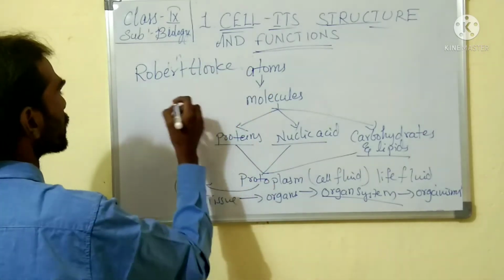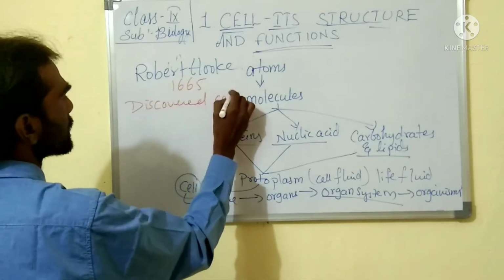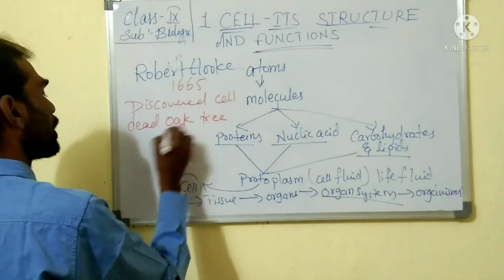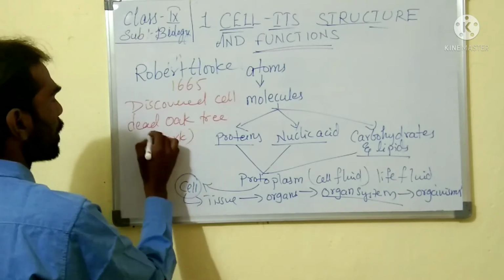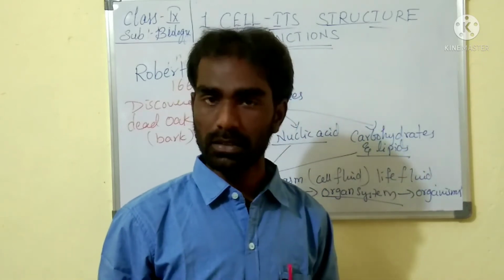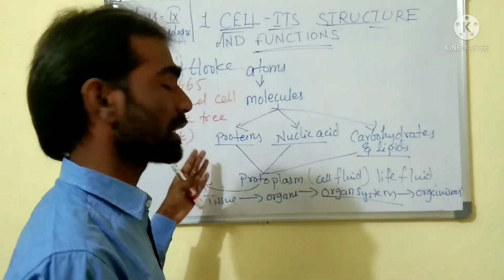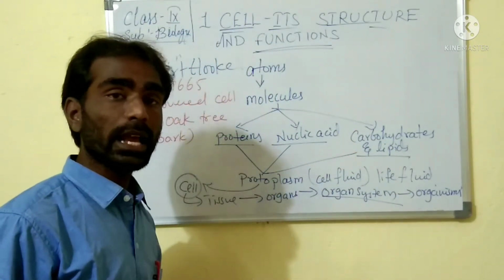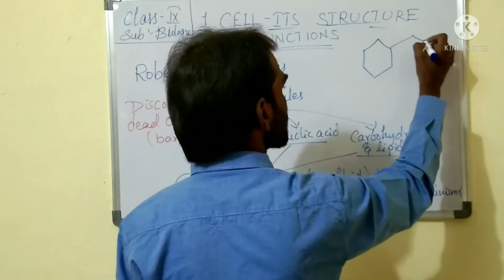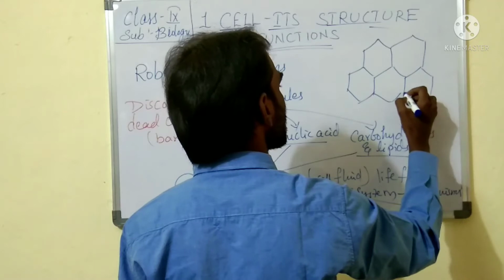Robert Hooke, in the year 1665, discovered the cell in a dead oak tree, on its bark. He discovered the cell for the first time. So what happened? He found hexagonal shaped rings like this. Empty hexagonal shaped rings. Because it is a dead cell, he found nothing in it except these compartments.